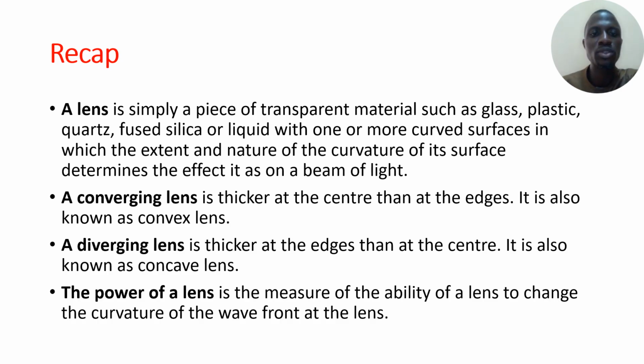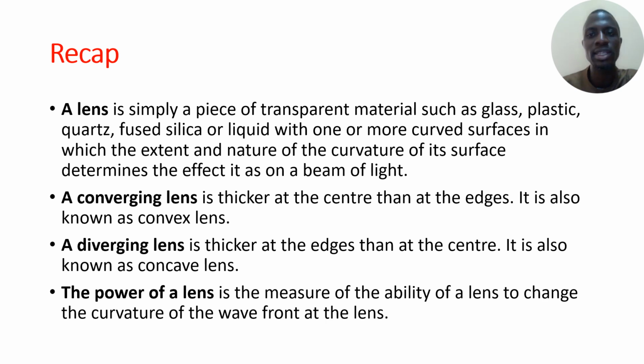But before we delve into the class fully today, a quick recap of our previous lessons. What is a lens? A lens is simply a piece of transparent material such as glass, plastic, quartz, fused silica, or liquid with one or more curved surfaces in which the extent and nature of the curvature of its surface determines the effect it has on the beam of light.